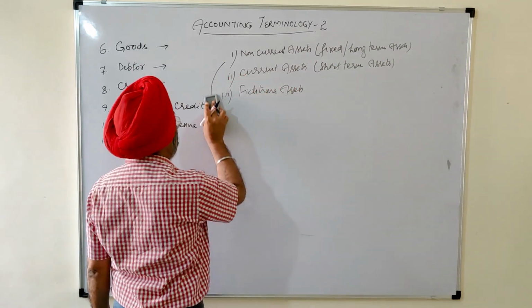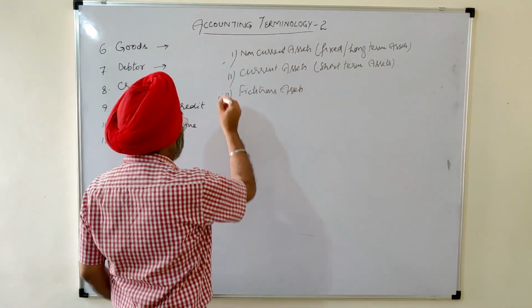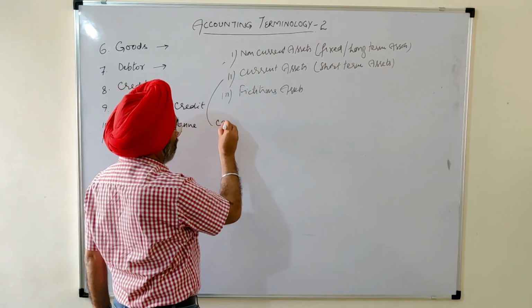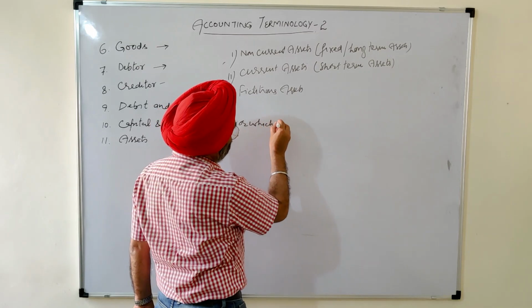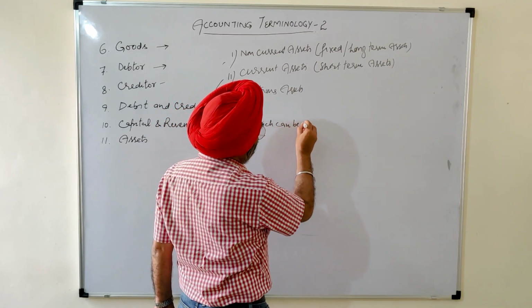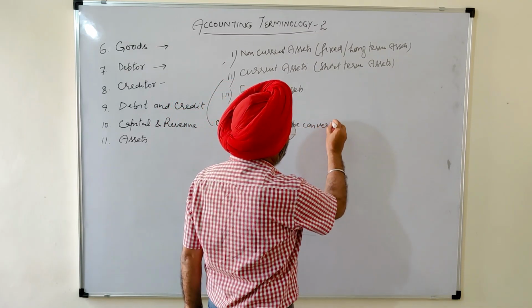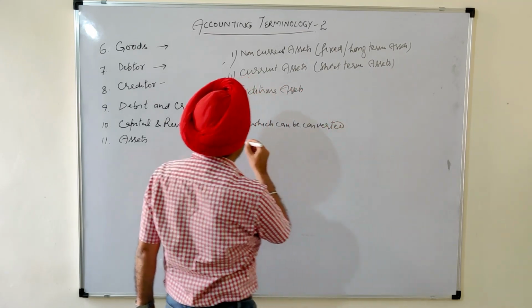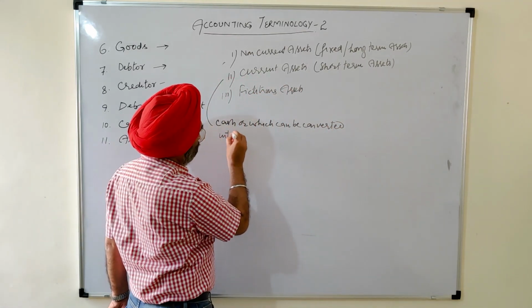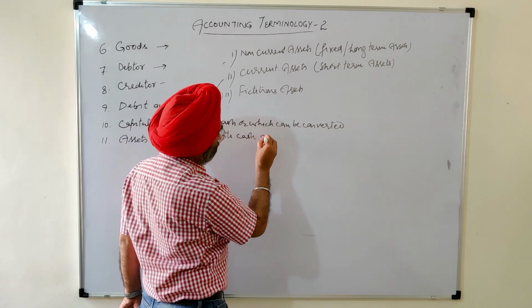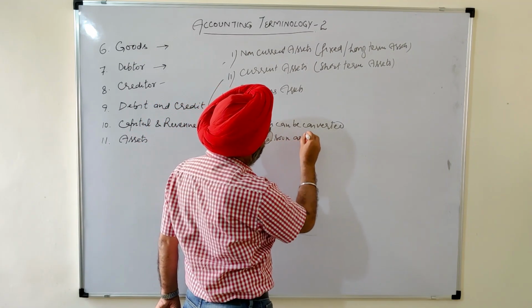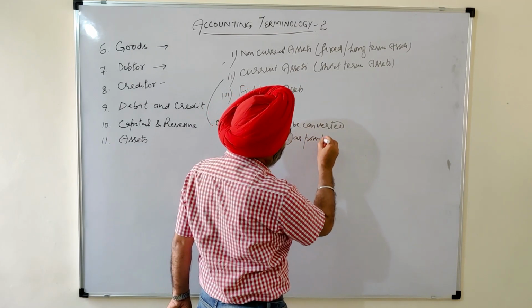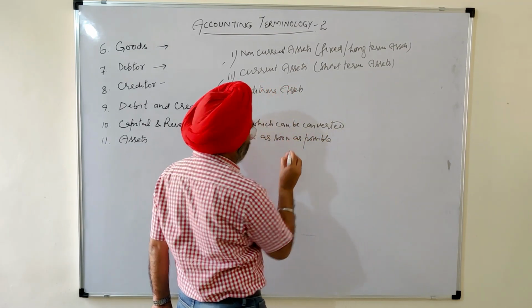Now we come to current assets. Current assets are cash, or assets which can be converted into cash as soon as possible. This is the original definition.